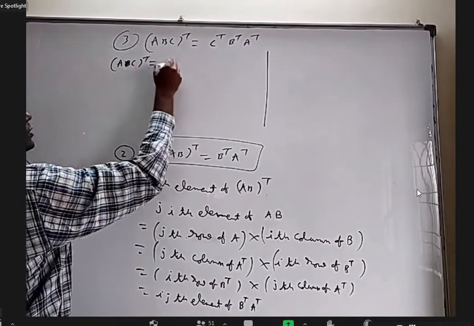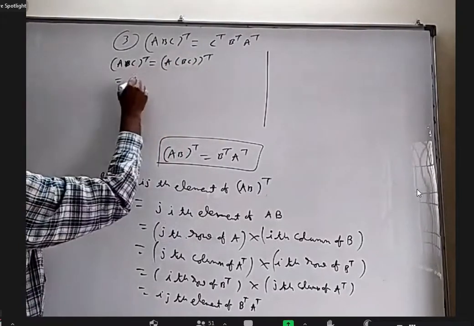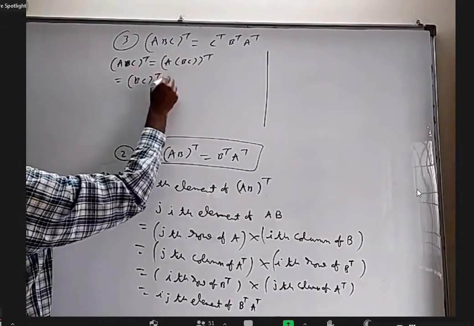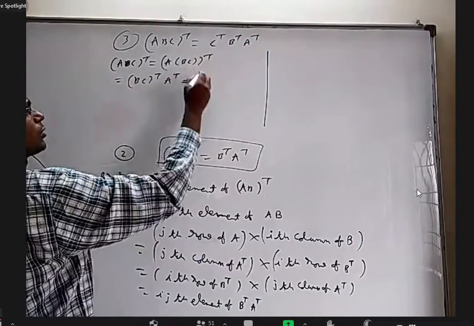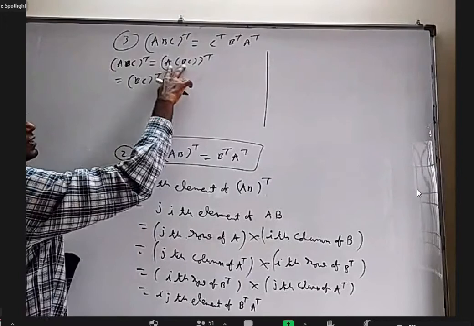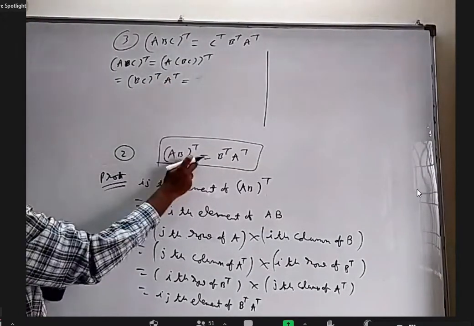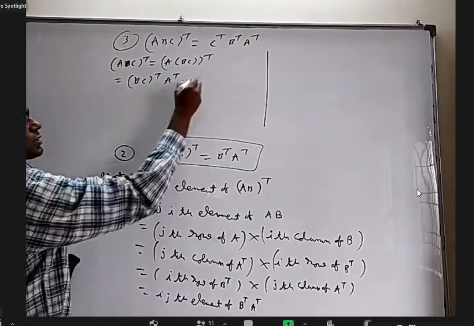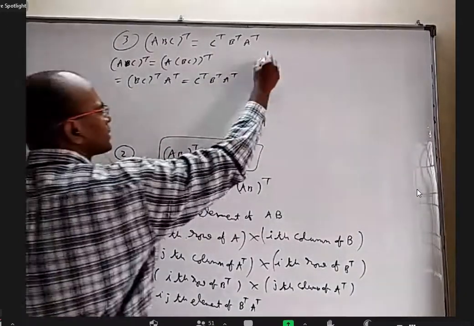ABC whole transpose, I can write A into BC whole transpose, which is BC whole transpose into A transpose. And for this, if you use the same formula again, whatever is here, the reverse will come. We know that: first the second matrix, next the first one, based on this formula. Now for this again, if you use it, you get C transpose, B transpose, A transpose.